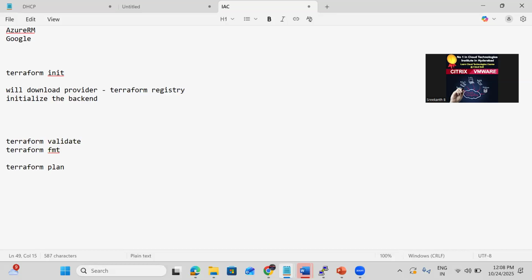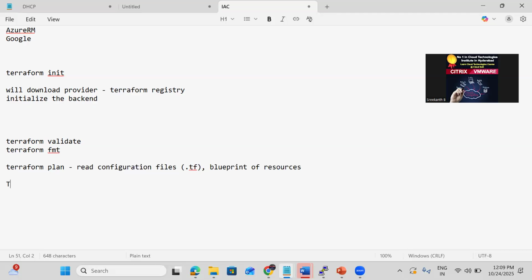That means it shows the blueprint of whatever resources are going to be created. It is going to read our configuration files, which have the extension .tf. Then it's going to show the blueprint of resources that are going to be provisioned. Maybe a summary of these resources is what it is going to show.